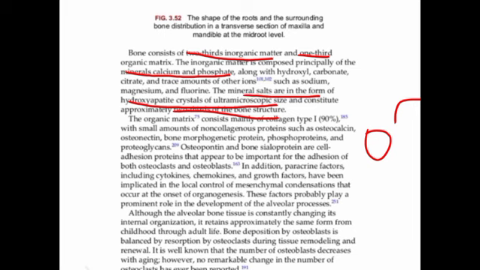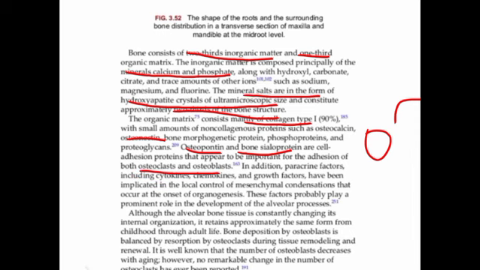The organic portion mostly consists of type 1 collagen, which is 90%, and also a small amount of non-collagenous proteins such as osteocalcin, osteonectin, bone morphogenetic proteins, phosphoproteins and proteoglycans. Then it also consists of two important adhesion proteins, known as osteopontin or bone sialoprotein. These are very important during the attachment of cells like osteoclasts and osteoblasts.